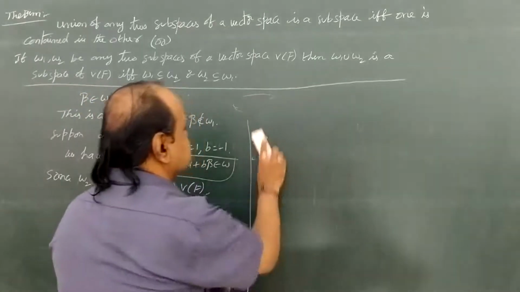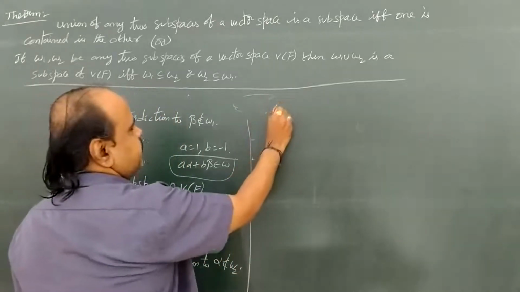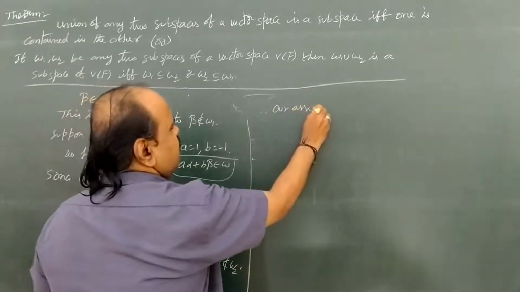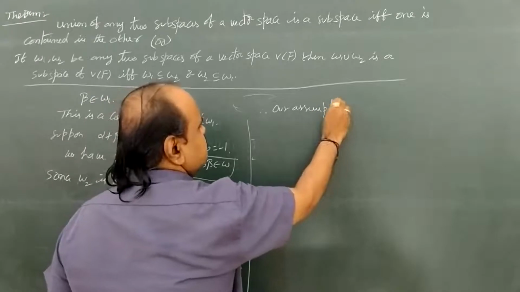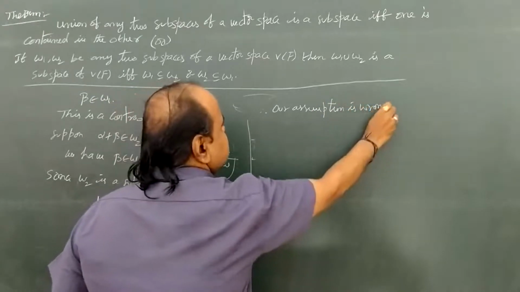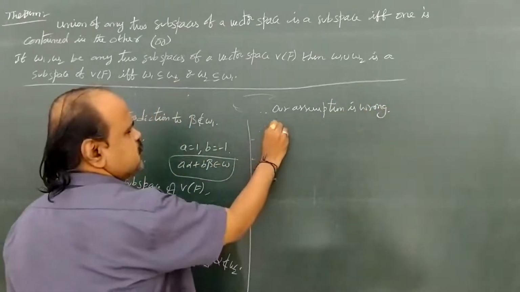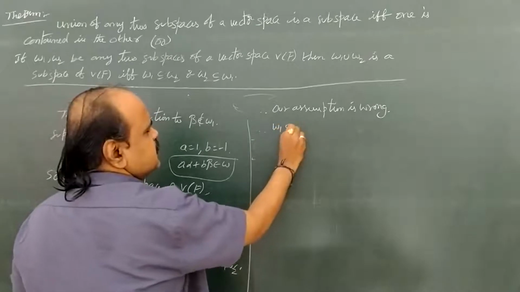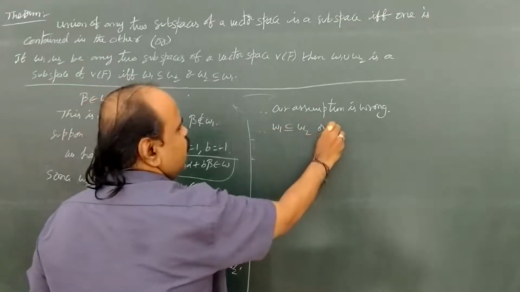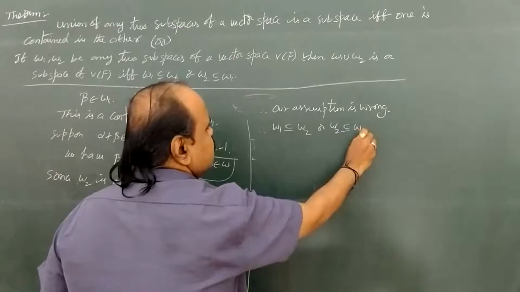Therefore, our assumption is wrong. Therefore, we must have either W1 subset equal to W2 or W2 subset equal to W1.